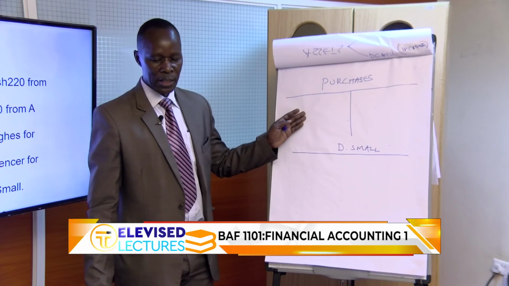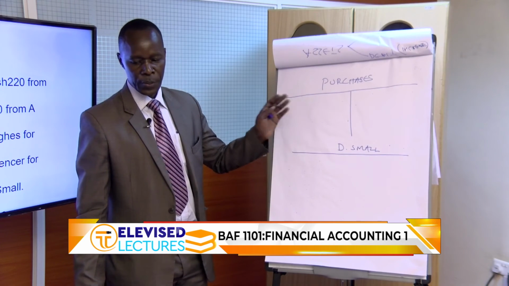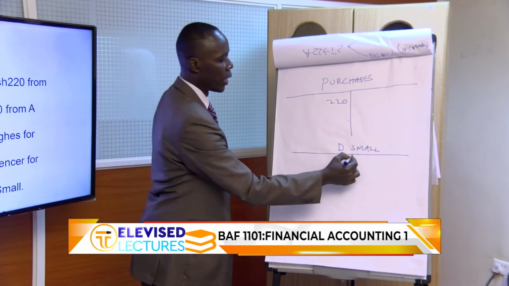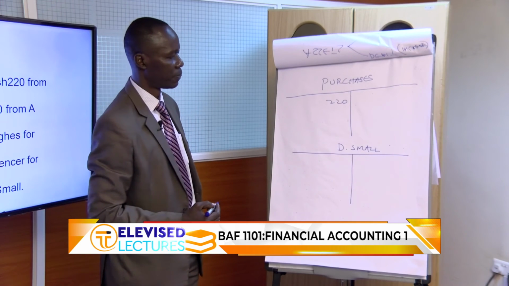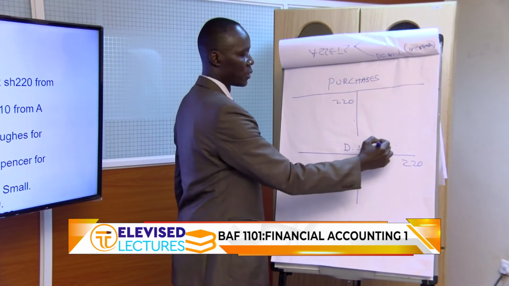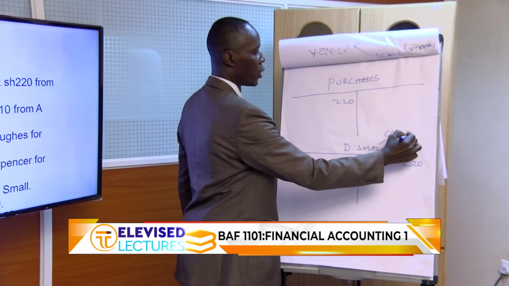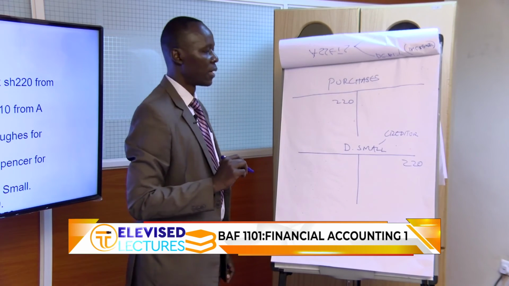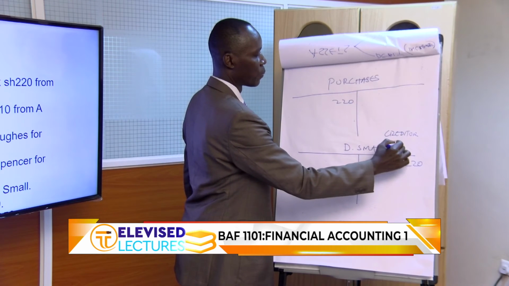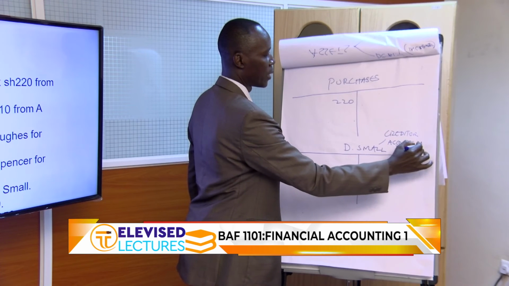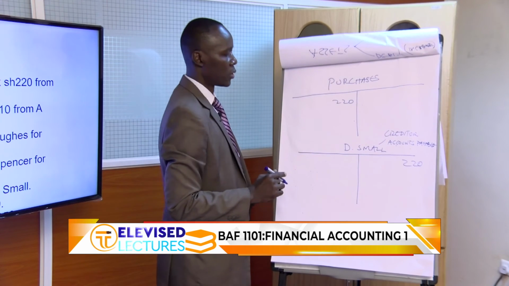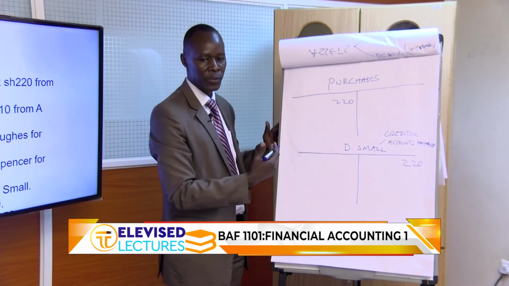Now, how much were these goods? 220. So we are owing D Small 220. This Small in accounting is called creditor, the person we are owing for the supply of goods. And it could also be called accounts payable. Creditor or accounts payable. So this is a liability. This is our asset. So just write the date and then interchange the names of accounts.